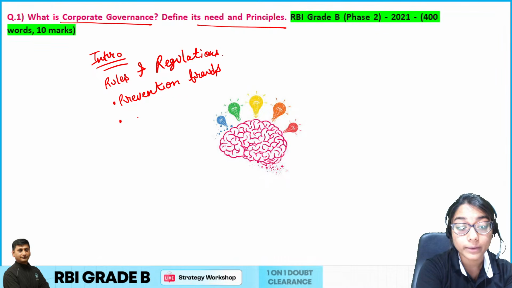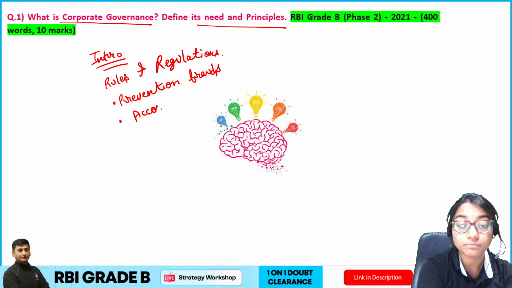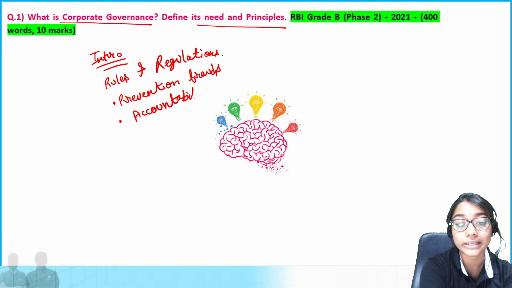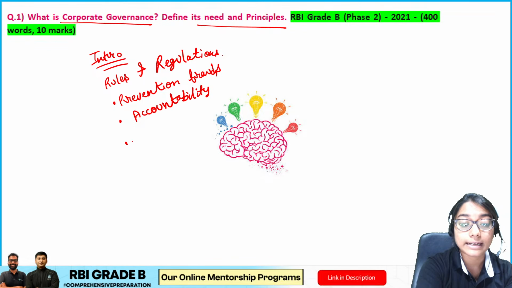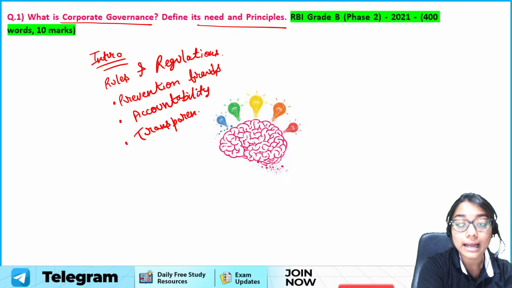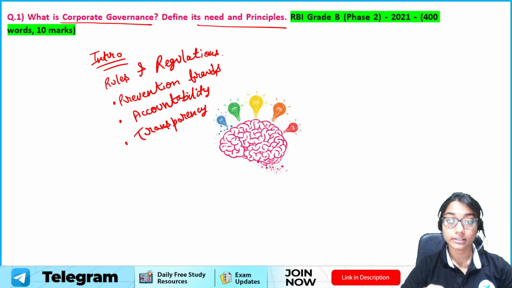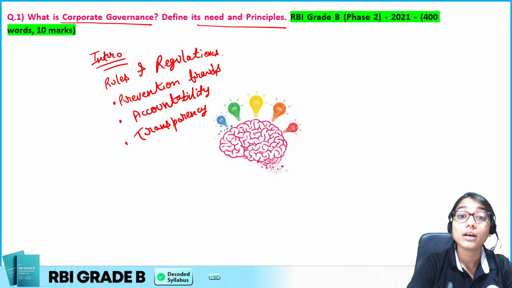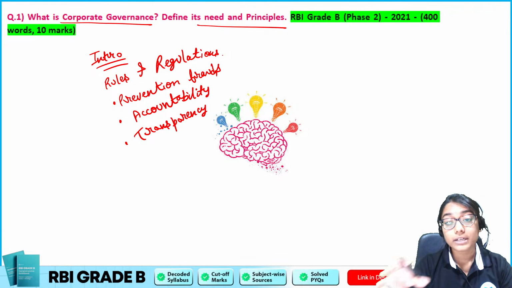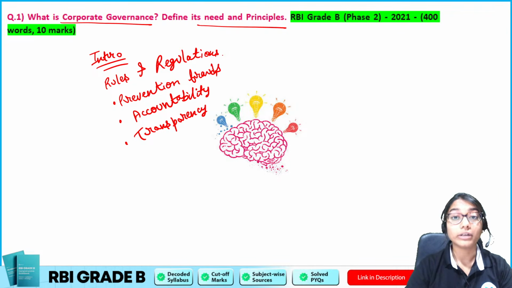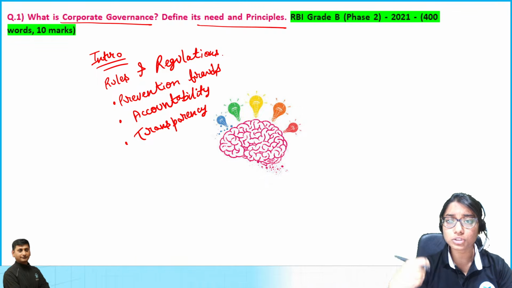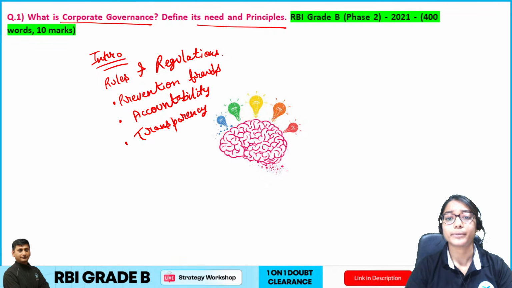What more can be there? Accountability. What else? What other points can I write? Keywords. It can be transparency, right? So basically, I have to mention certain points like this in terms of the need of corporate governance, followed by the principles. Now, in terms of principles, obviously, we are not going to define the principles in the intro. Just give a basic crux that there are certain principles of corporate governance which must be followed, etc.